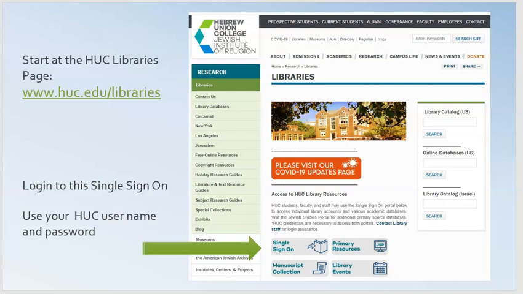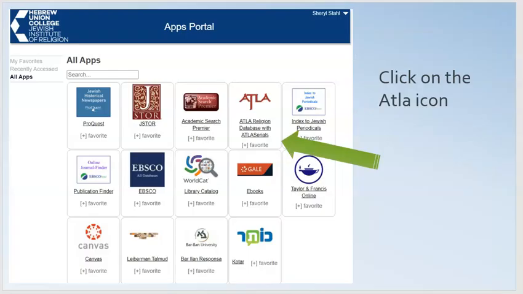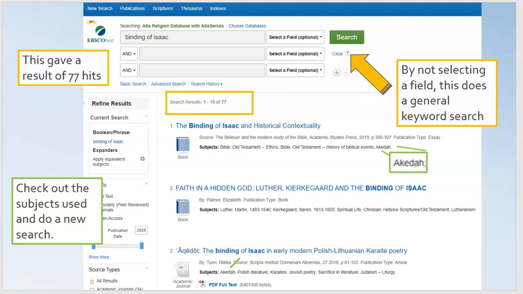You get to it by starting at the library's homepage and clicking on the single sign-on. You use your HUC username and password to log into this resource. Then click on the Atla icon and you get a search page. I'm going to start with a search of the Binding of Isaac.